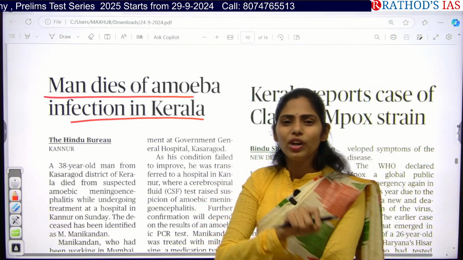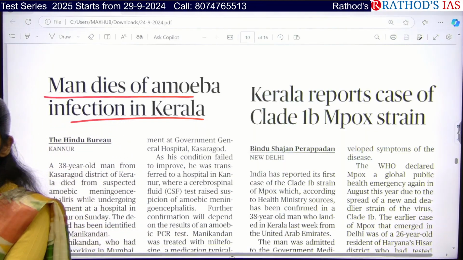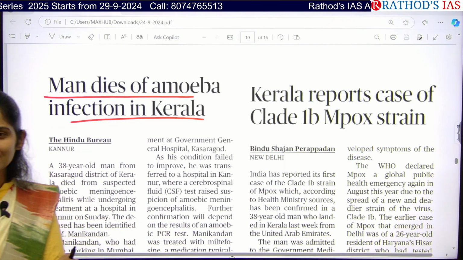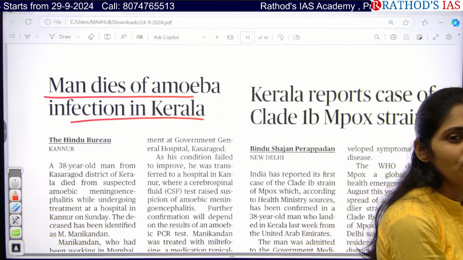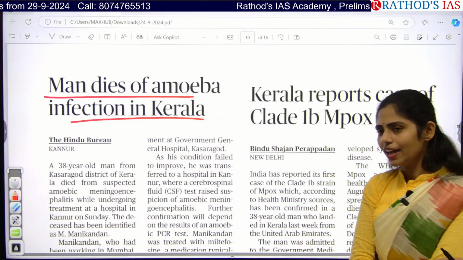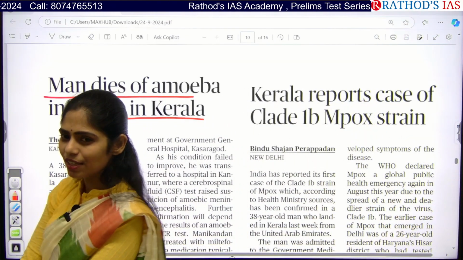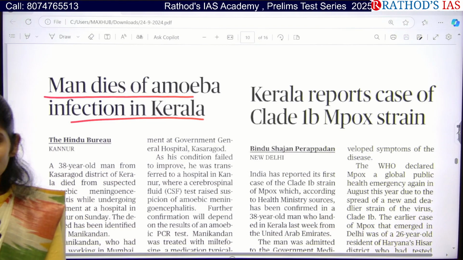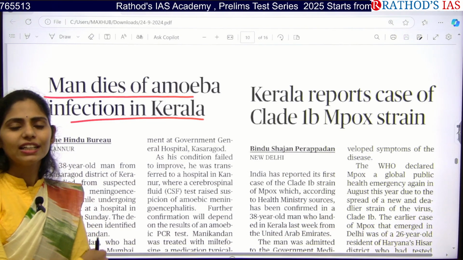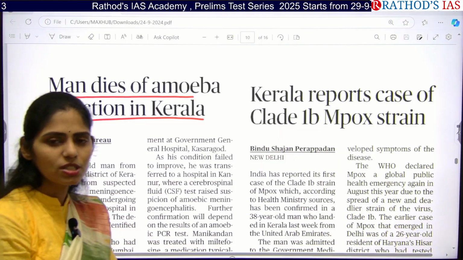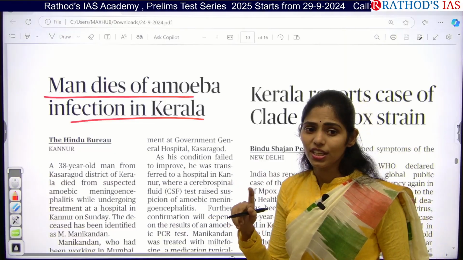That means we need proper sanitation. So whenever you are writing an answer regarding sanitation, can you add this point of the brain-eating amoeba, which is causing many deaths in children in Kerala, and how Kerala effectively managed it. I mentioned one more case study: chlorination of the water bodies led to the killing of this amoeba, and they controlled the spread of this disease. In this way you can get case studies for your ethics paper.